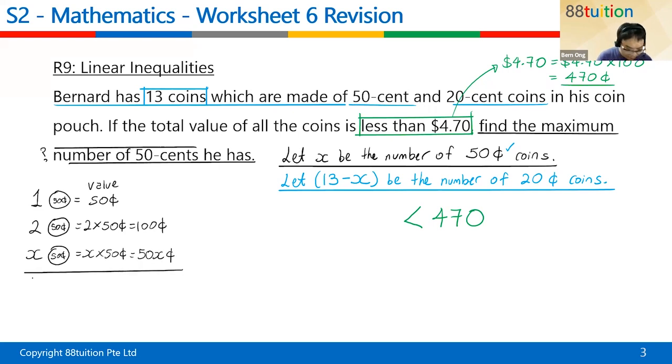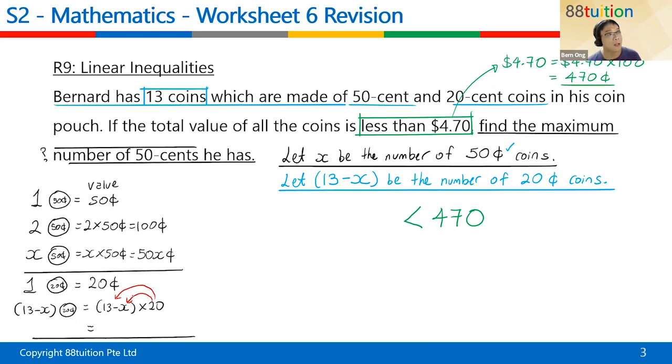Same thing. If I got one piece of 20 cent coin, what's the value? 20 cents. But if I got 13 minus X pieces of 20 cent coins, it is 13 minus X times 20. This is called expansion. You use the rainbow method: 13 times 20, 20 times minus X. So 13 times 20 will give you 260. 20 times minus X will give you minus 20X. This is in terms of cents.